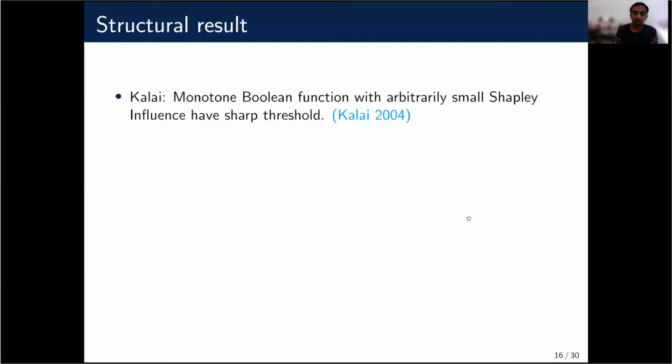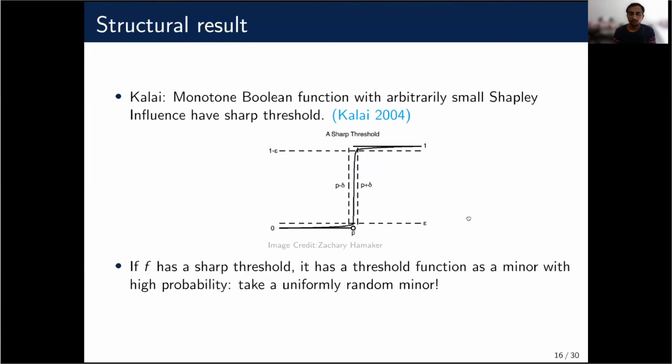The way we show this is by using a structural result of Kalai. He proved that monotone Boolean functions with arbitrarily small Shapley value, which is exactly what we are studying, have sharp threshold. And once we have this property, we can prove that there is a threshold function of these functions with sharp threshold as a minor.